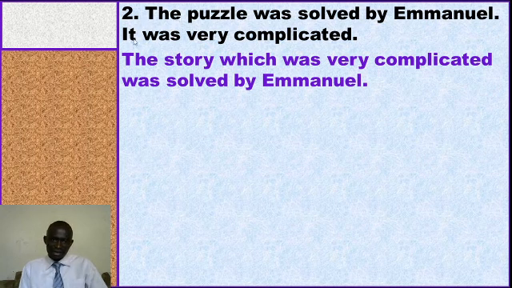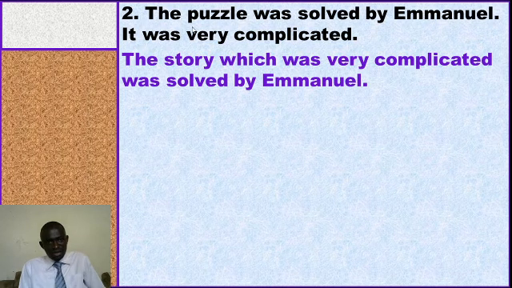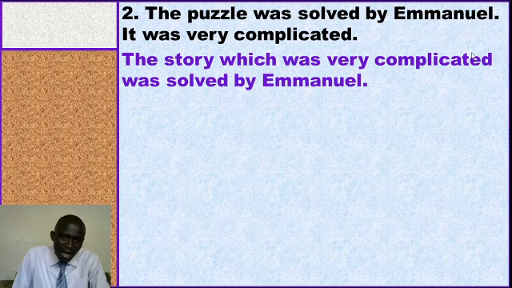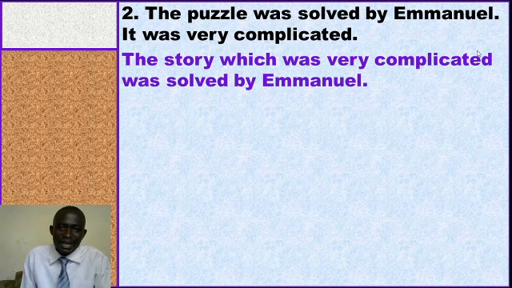And this it in the second phrase, or the second clause, is relating to the puzzle, and it is this it that must be replaced by the relative pronoun which. So it means we shall pick the subject and attach to the relative clause. We shall say the puzzle which was very complicated was solved by Emmanuel. That's the answer.